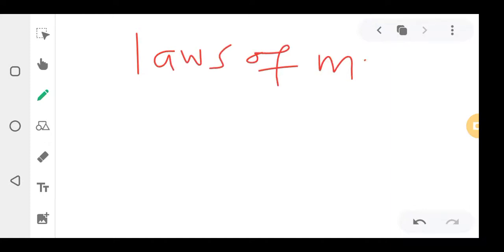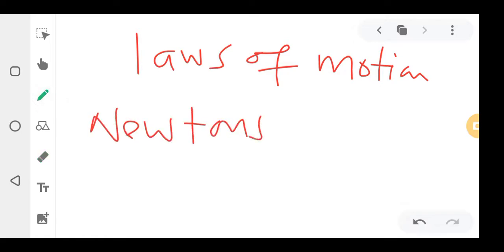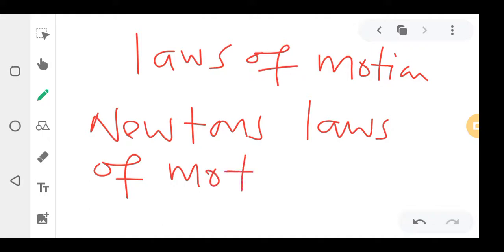Okay, now we are going to be learning about laws of motion. To be more specific, Newton's laws of motion.